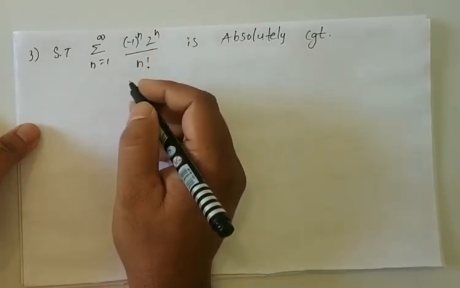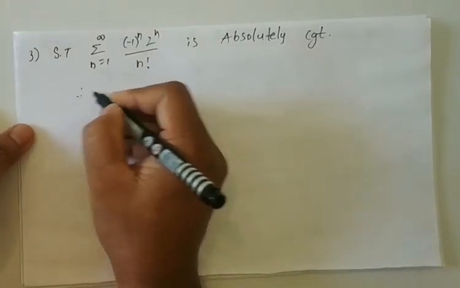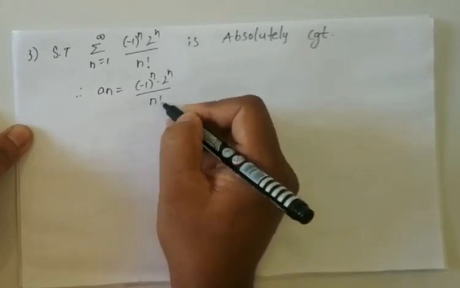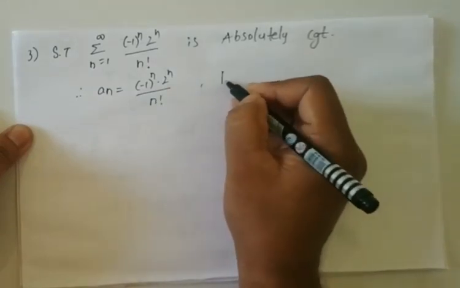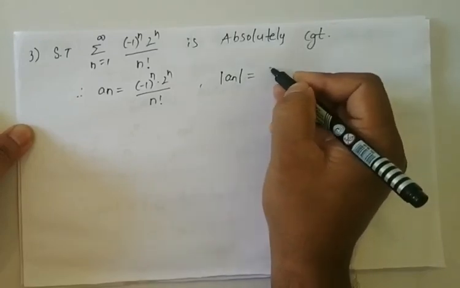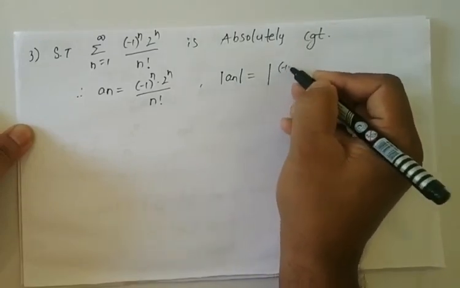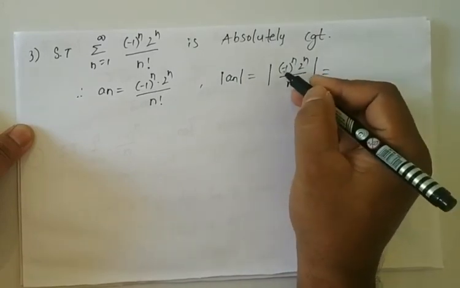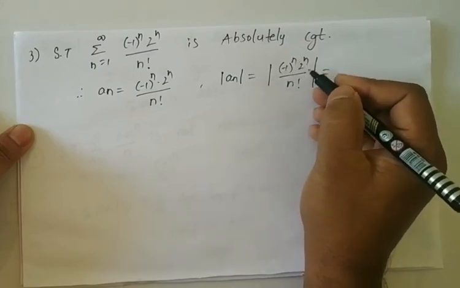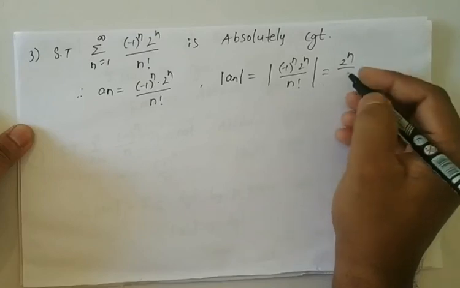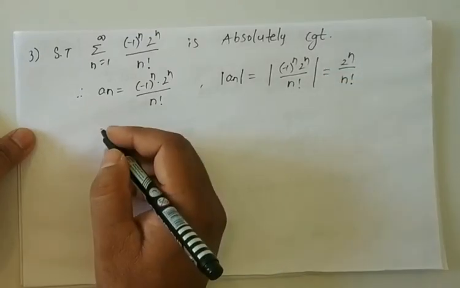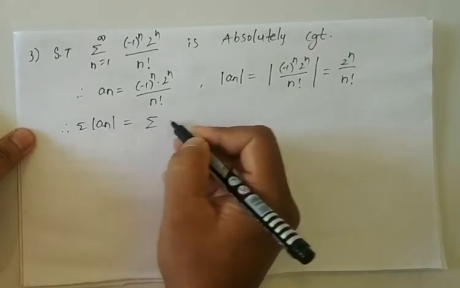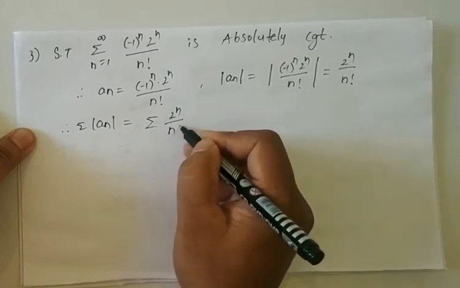So first let us consider the given series as summation an. Therefore an will be equal to (minus 1) whole power n, 2 power n by n factorial. After that we have to find modulus of an. Modulus of an is modulus of (minus 1) whole power n, 2 power n by n factorial. Here modulus of (minus 1) whole power n is nothing but 1, modulus of 2 power n is nothing but 2 power n, and modulus of n factorial is nothing but n factorial. Therefore summation modulus of an will be equal to summation of 2 power n by n factorial.